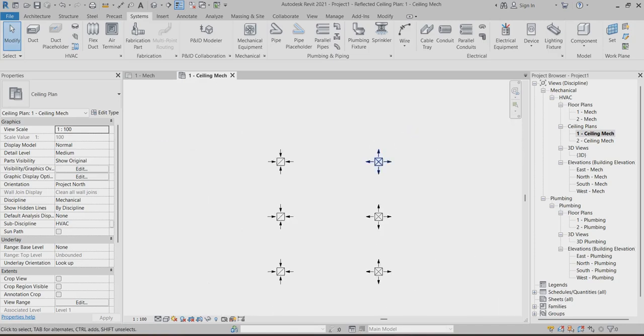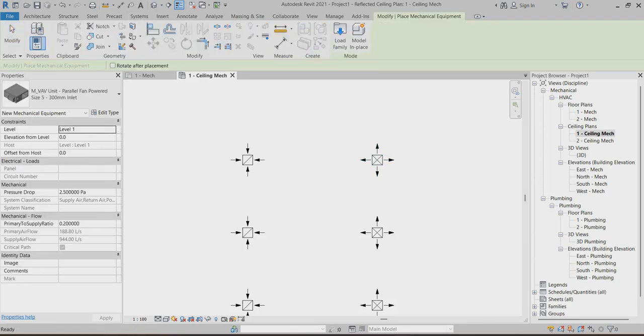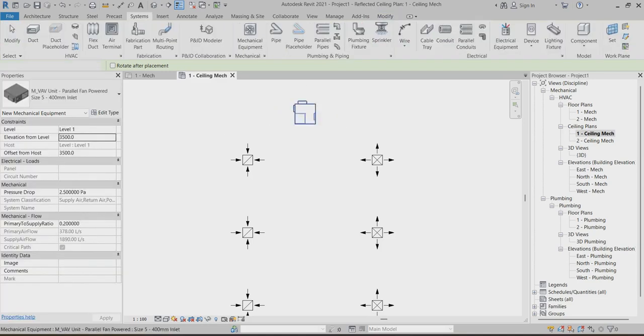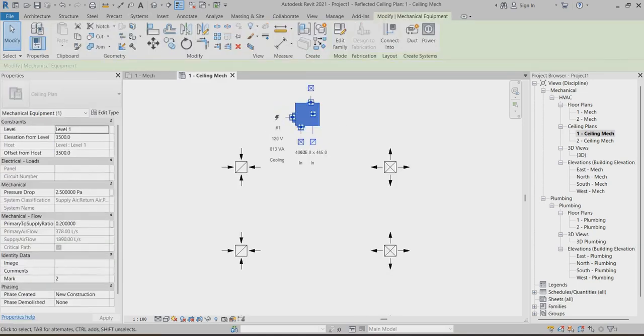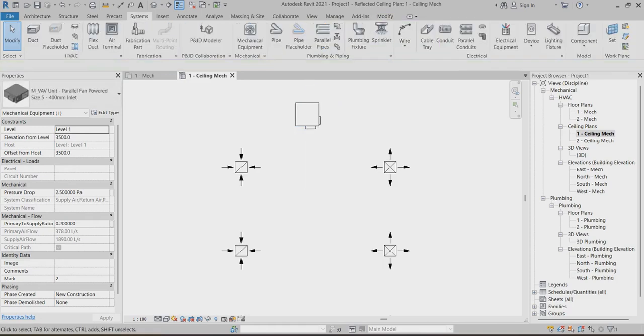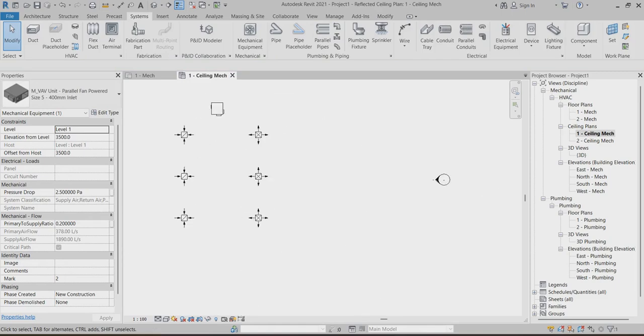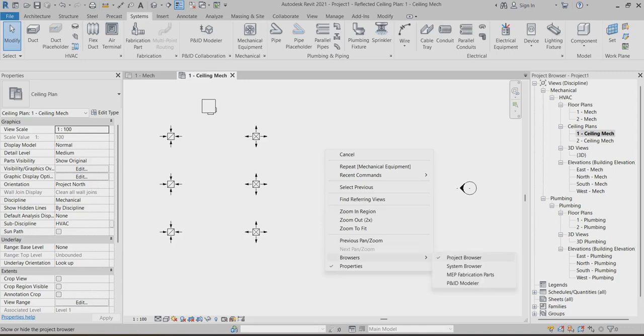After that, go to choose the mechanical equipment. Choose one VAV box. This one also, don't forget the height of the element. You can just press the Tab key and rotate it.